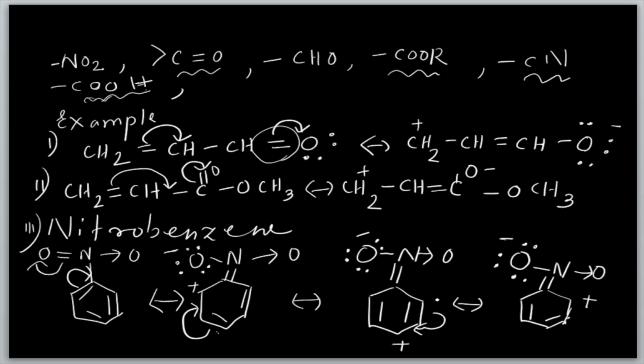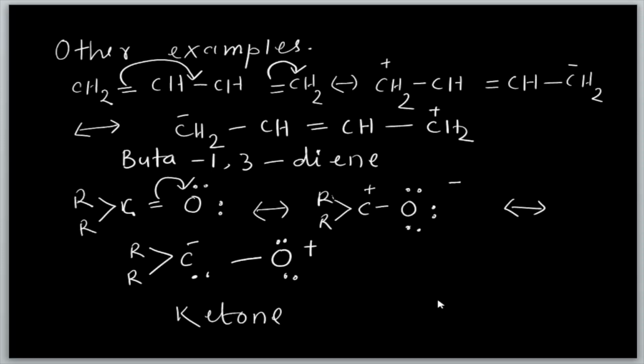Now, second, let's see other examples, like 1,3-butadiene. You can see here there are 2 double bonds and 1 single bond. From the beginning you see there is no substituent, because all are carbon and hydrogen. You can observe where there is a double bond, the electron jumps from here to here, localized here, and similarly here also. That means it occupies positive charge and negative charge. The single bond changes to double bond. See here, the single bond changes to double bond.